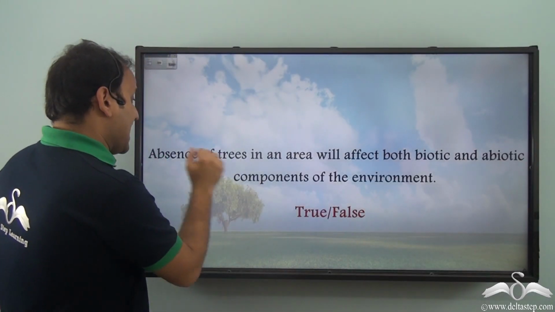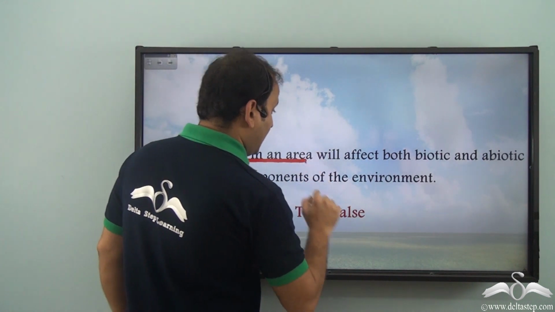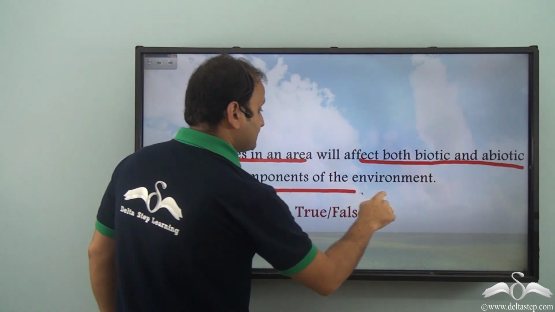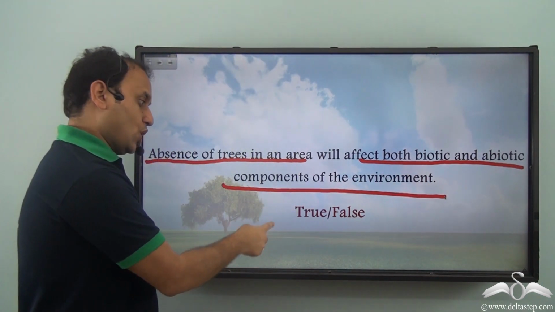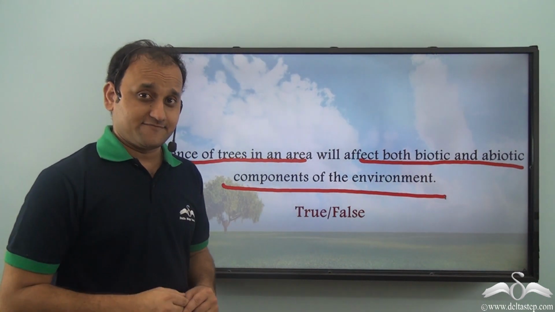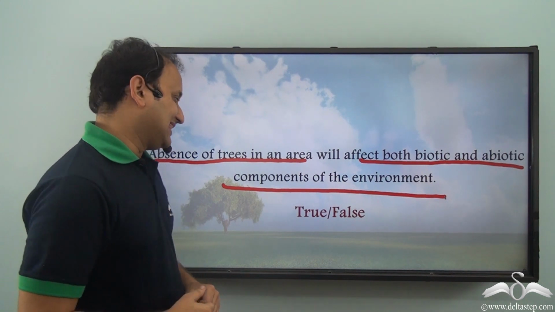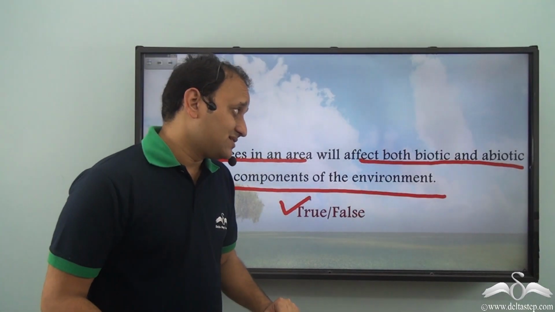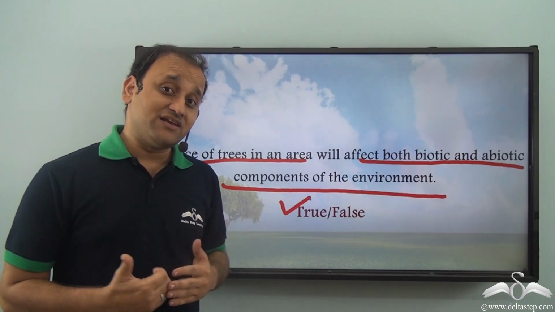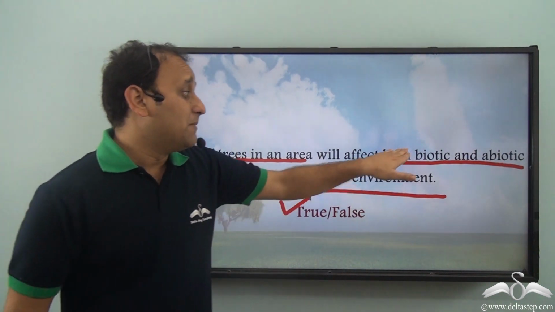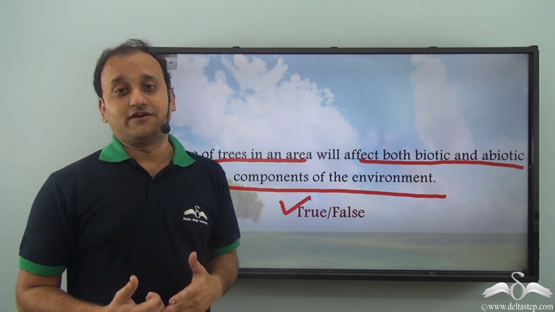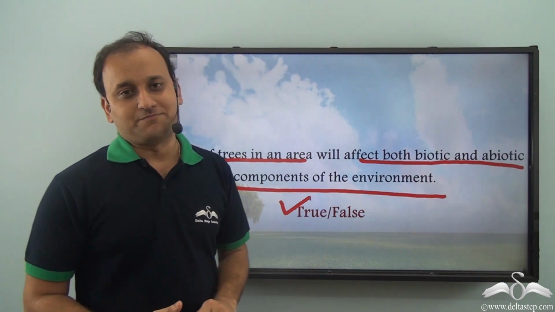Now, can you tell me, absence of trees in an area will affect both biotic and abiotic components of the environment. Is it true or is it false? What do you think? Well, it is definitely true, because when an area has no trees, then rainfall of that area will get affected, and as a result, both biotic and abiotic components of the environment will get affected. So this is a true statement.